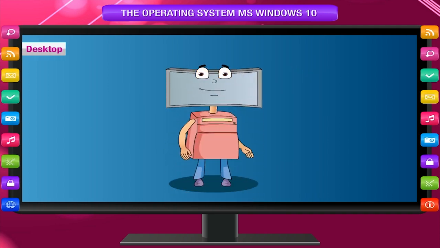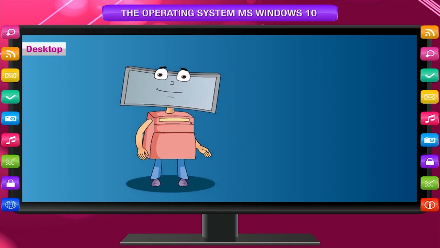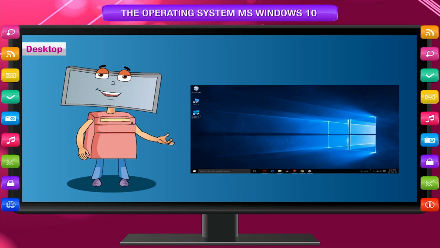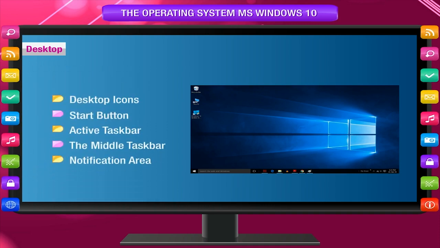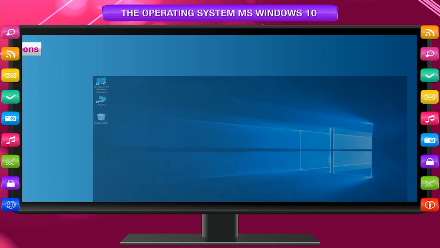Desktop. When we switch on the computer, the first screen that appears after loading the Windows operating system is called the desktop screen, or simply desktop. It is the work area on which objects like icons, menus, windows and dialog boxes appear. The desktop is made up of 5 sections: desktop icons, start button, active taskbar, the middle taskbar, and notification area.